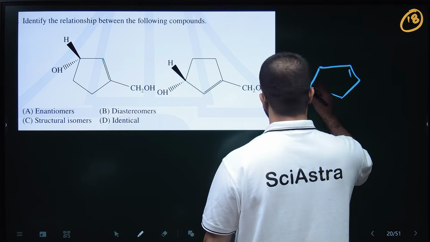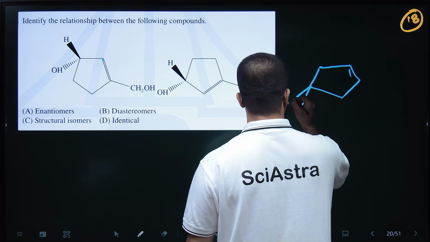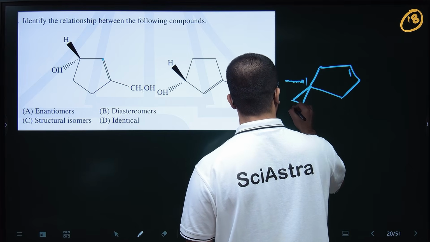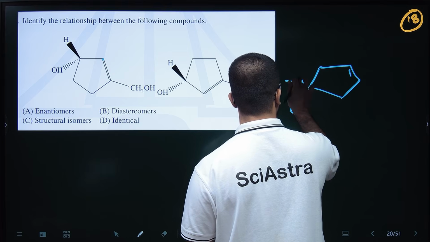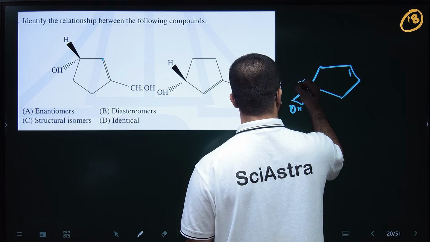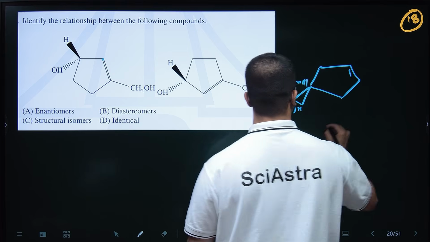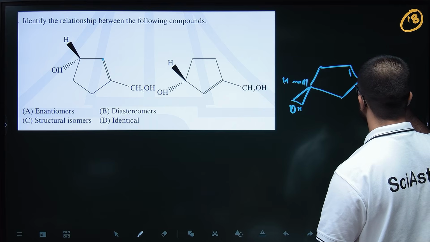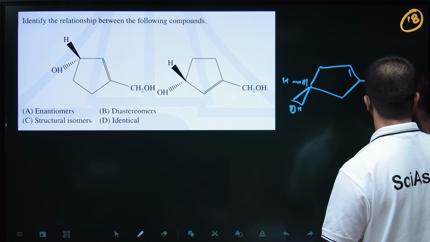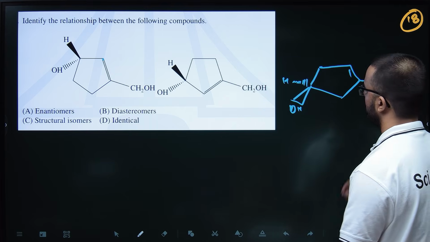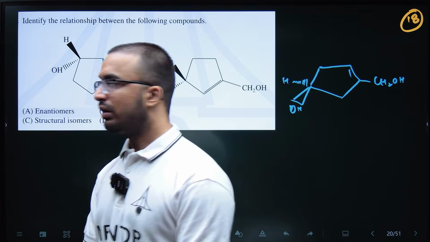So this will be OH, H, and CH2OH. So the point is, this seems like an enantiomer or what?